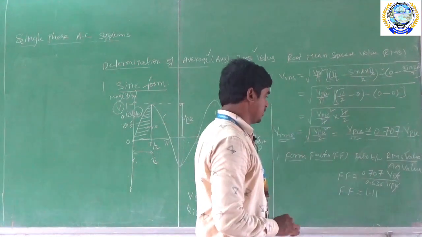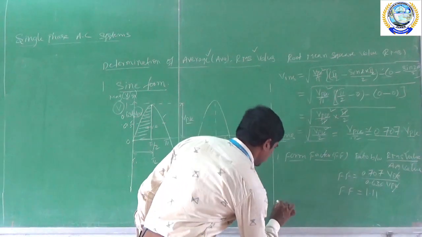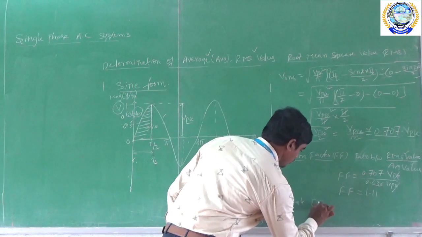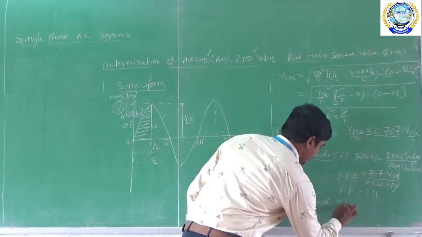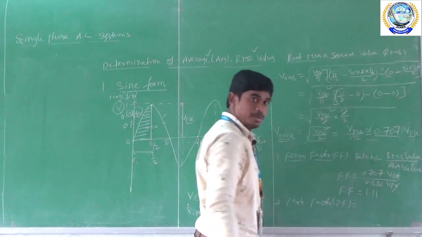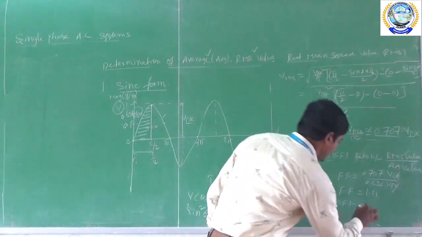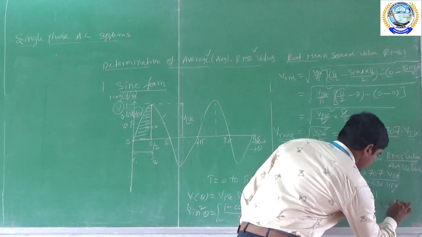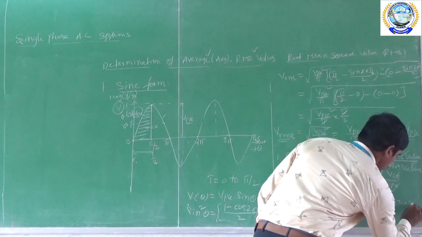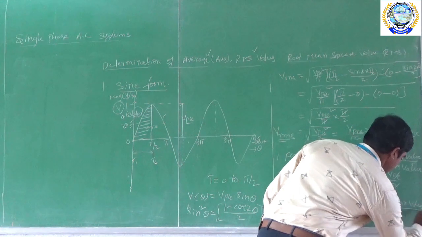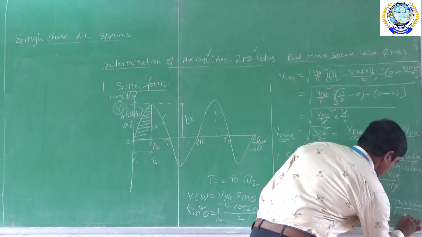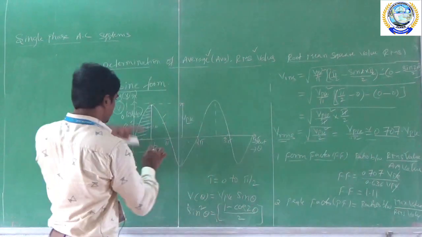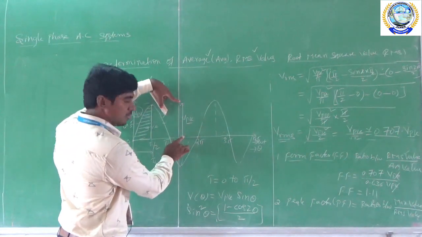Okay, 1.11. Now one more definition, after form factor, is peak factor. Peak factor is defined as the ratio between the maximum value to the RMS value. What is the maximum value? The maximum value is nothing but Vpk.